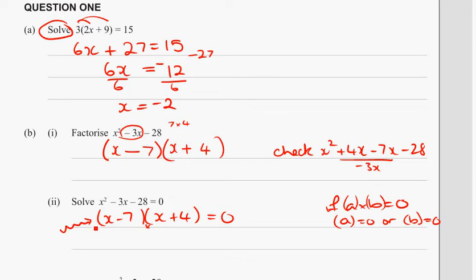So to make one of the factors 0, we could try substituting x equals 7. Would give 0 times 7 plus 4 is 11. Either way we'll get 0. Or we could also substitute x equals negative 4 into this equation. The negative 4 plus 4 will give us 0 for that factor.